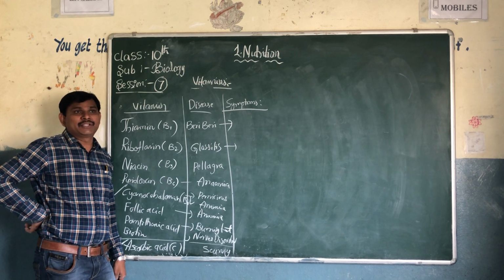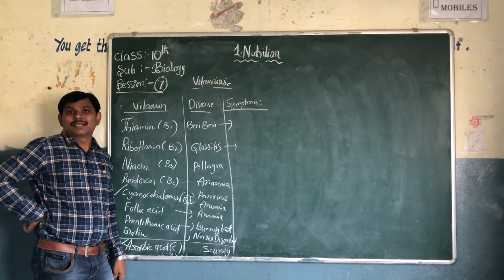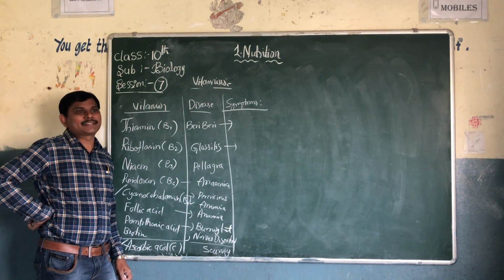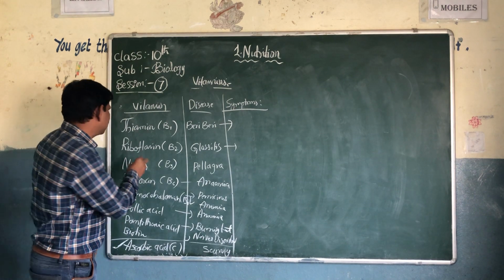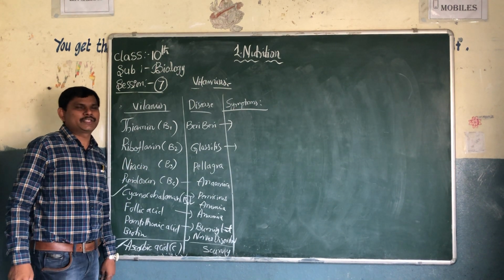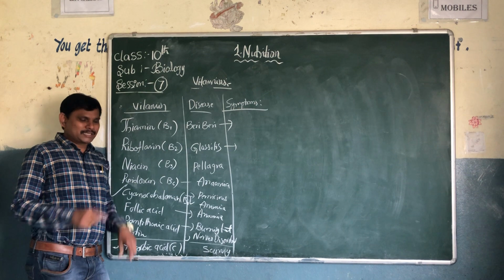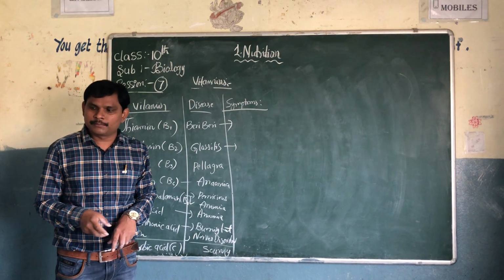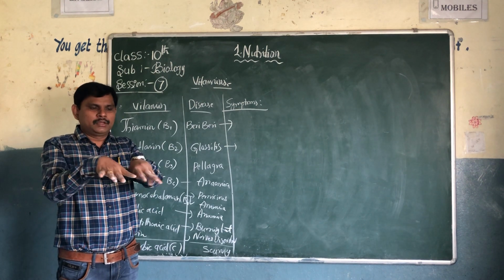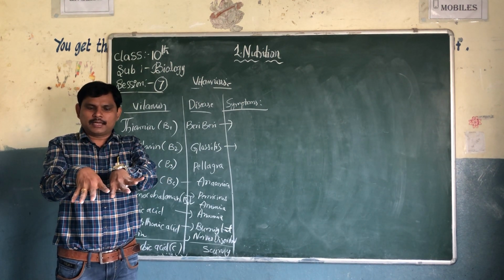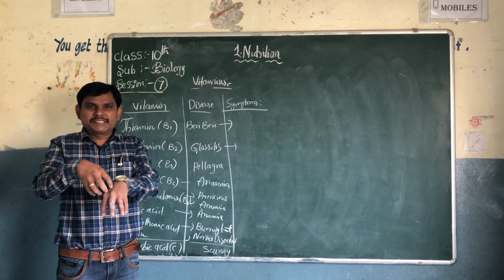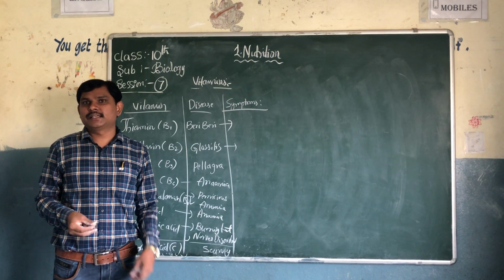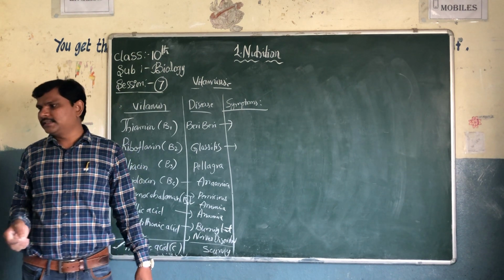Pellagra is related to skin diseases: dermatitis, diarrhea, loss of memory. There is a diagram on page number 18, the last diagram, of pellagra. Two hands full of pellagra, with itching. We can see these skin-related diseases.